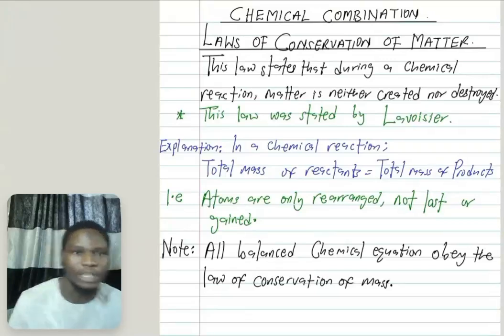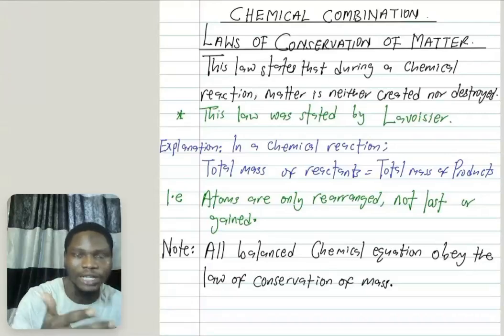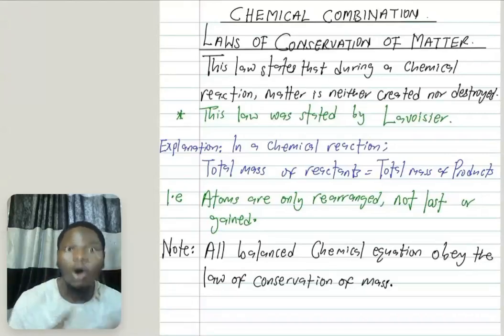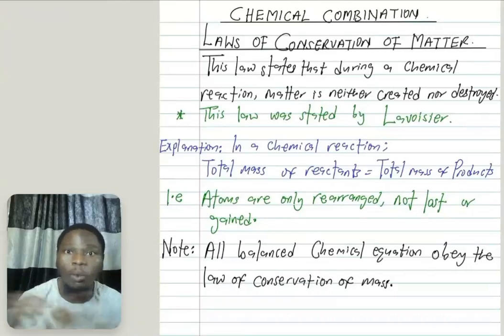Let me say, for example, you want to cook now and you are getting your ingredients. Let me say you want to get ingredients to cook rice, let me say concoction or jollof. You have your tomato, pepper, rice, vegetable oil. All these are the reactants. After you cook everything together, and the food is ready, what you have is the product. That is just a chemical reaction.